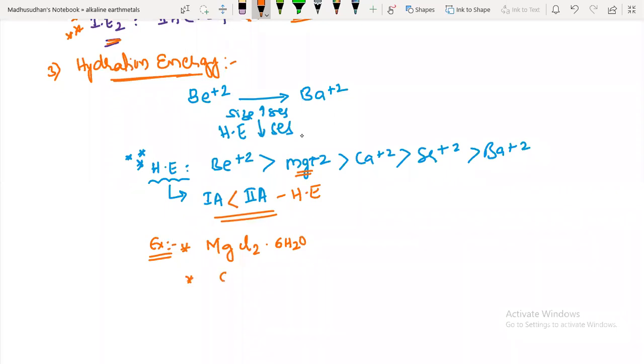Another example, calcium chloride, also has 6 moles of water. But sodium chloride and potassium chloride of first group elements do not form hydrated forms. Only the second group forms hydrates. Note down this.